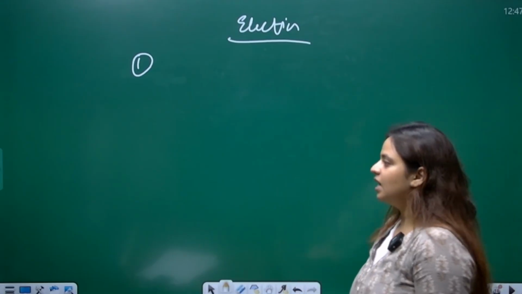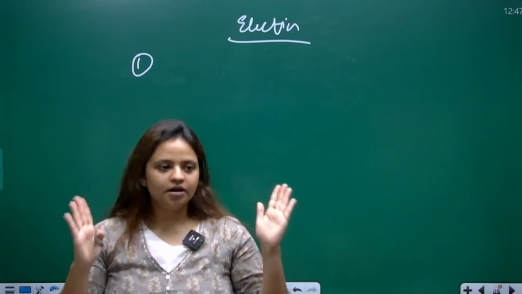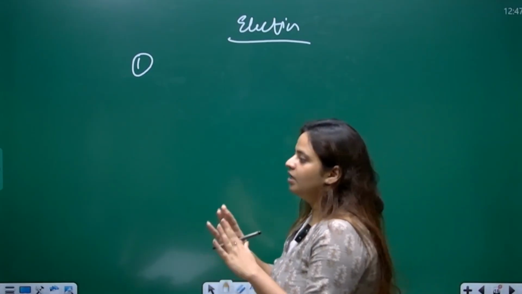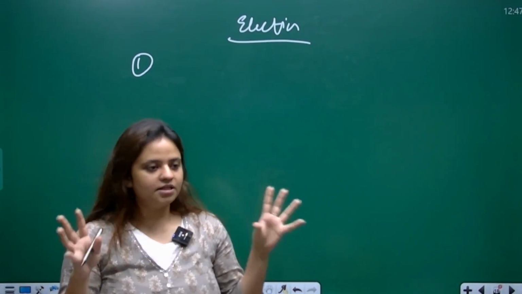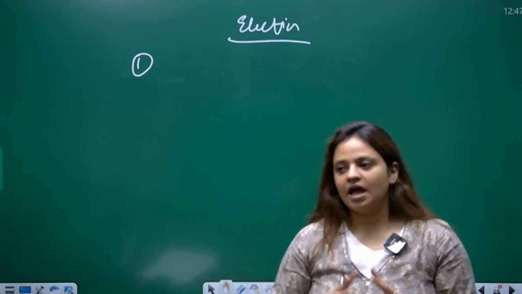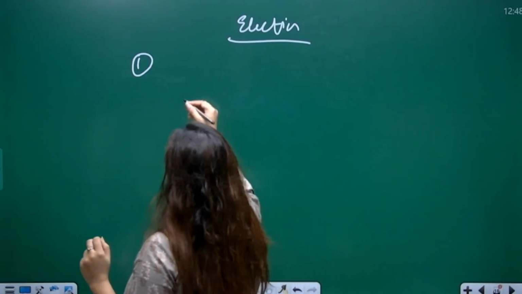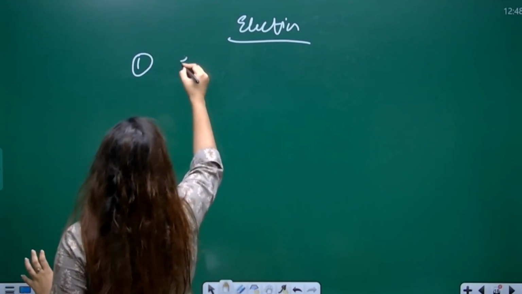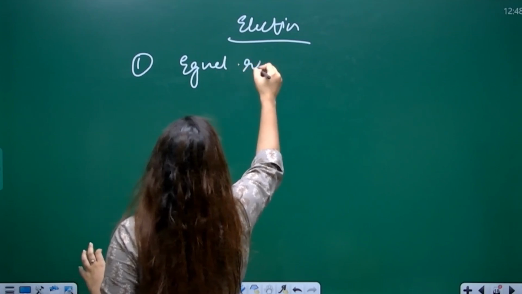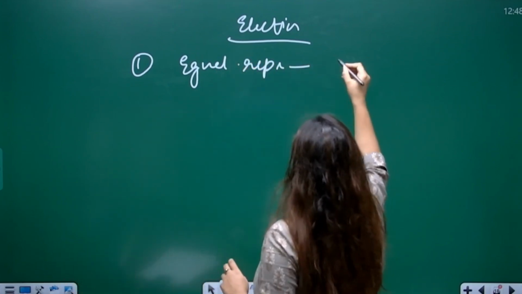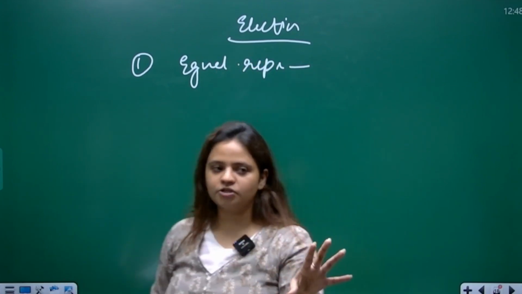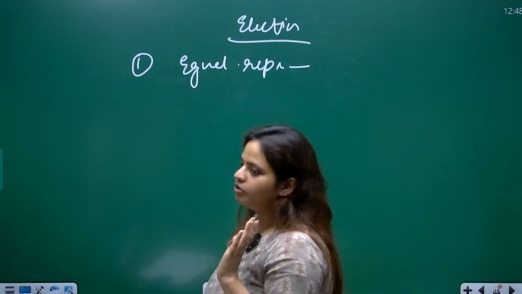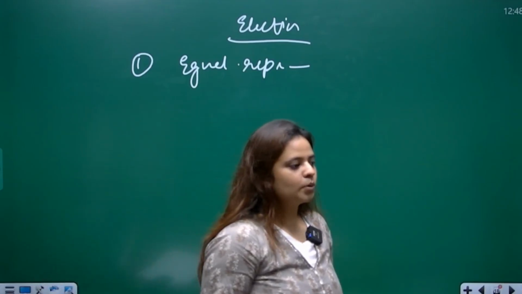First, we take the entire country and all the states, and we imagine that equal representation would be there, no matter what the population is. If I say Uttar Pradesh and Sikkim, then I'll have equal representation from Uttar Pradesh and from Sikkim.